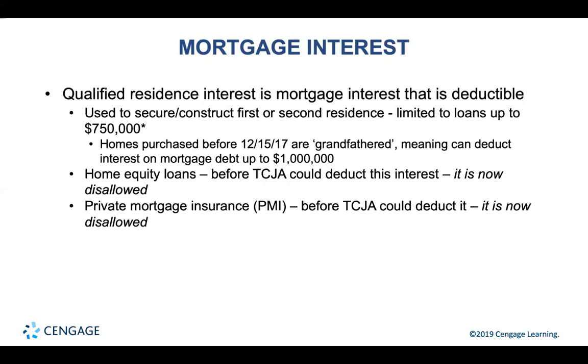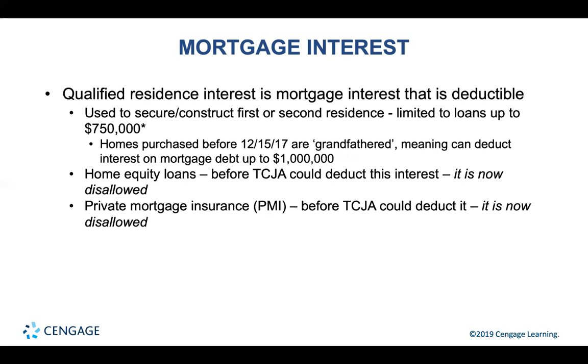Mortgage interest. Qualified residence mortgage interest is deductible if you use the loan to secure or build a first or second home, limited to loans up to $750,000. You can use the loan to build your primary house and your second home, but the loans can only be up to $750,000. Unless the home was purchased before December 15, 2017, then you can deduct home mortgage interest on debt up to $1 million.